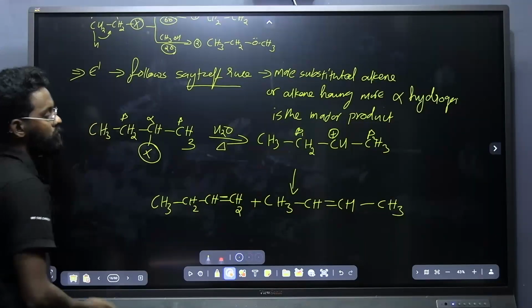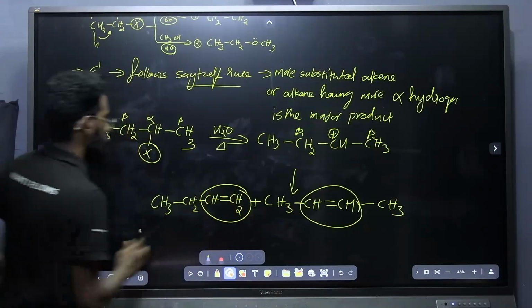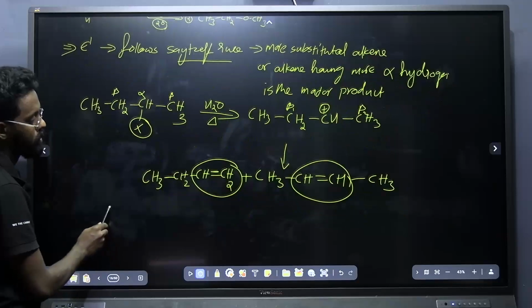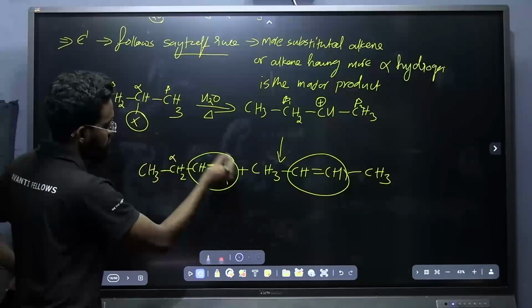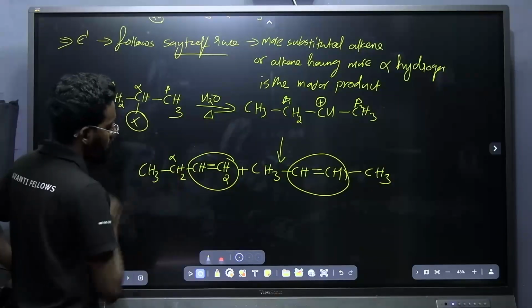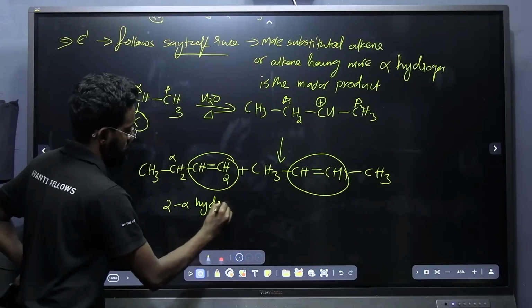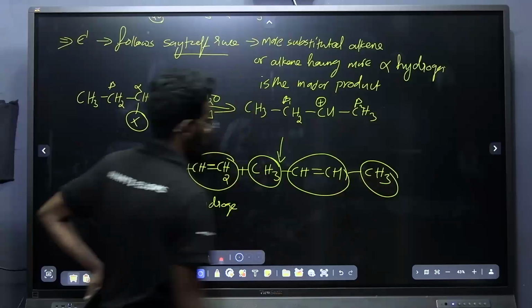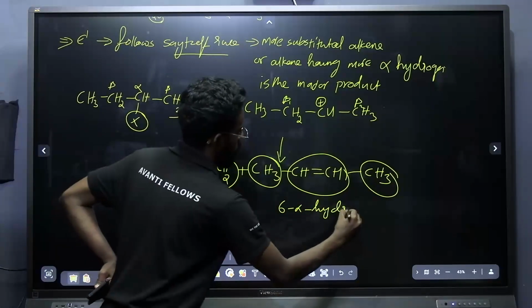Now my question is, among these, which is the major one and which is the minor one? That you have to check for the Saytzeff product. How can we check that? Among these, which is having more alpha hydrogens? This is with respect to this double bond, this is the alpha carbon. So 2 alpha hydrogens. And here how many alpha hydrogens? 3 plus 3, that is 6 alpha hydrogens.